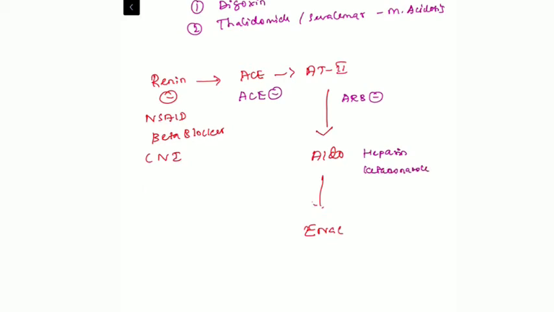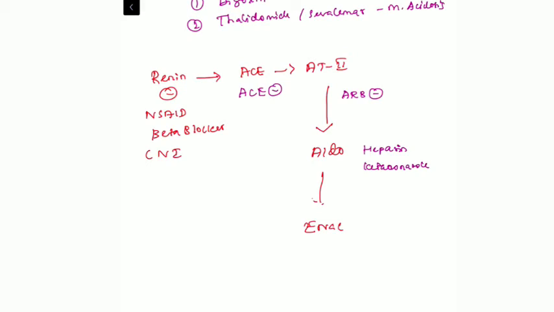So these drugs can cause patient to have hyperkalemia, and the aldosterone antagonists like spironolactone and eplerenone act at the level of aldosterone receptors, especially the epithelial sodium channel and other aldosterone receptors, which in turn leads to hyperkalemia, because aldosterone is the main hormone responsible for the potassium secretion.